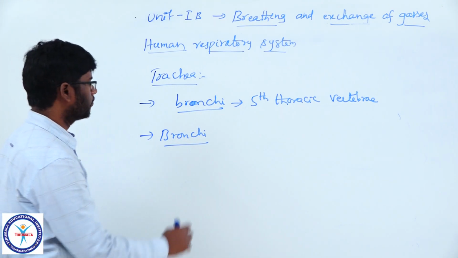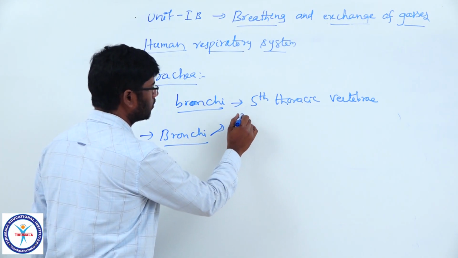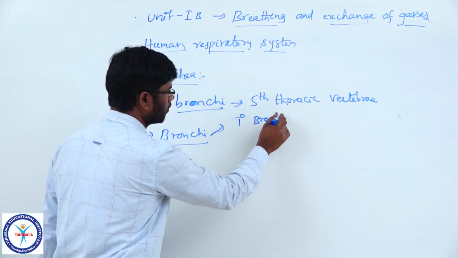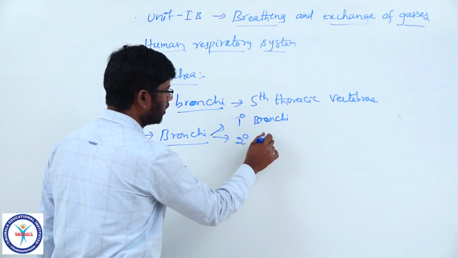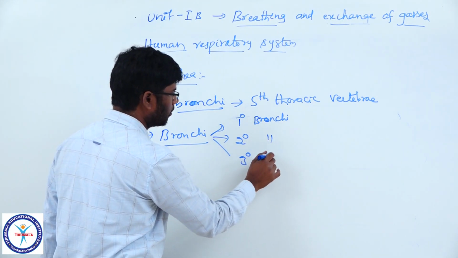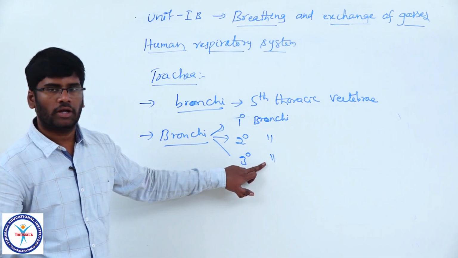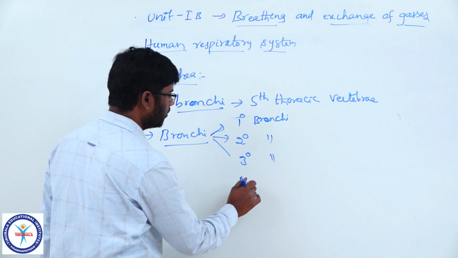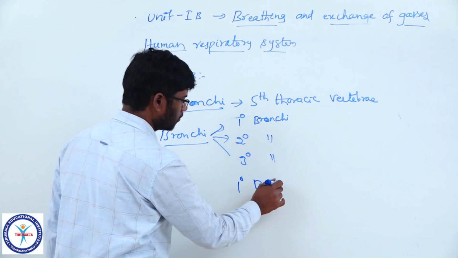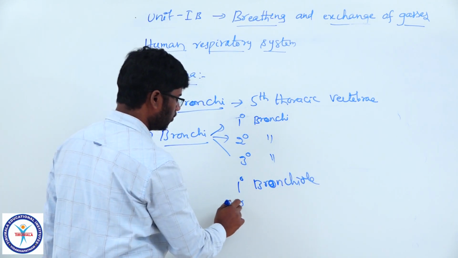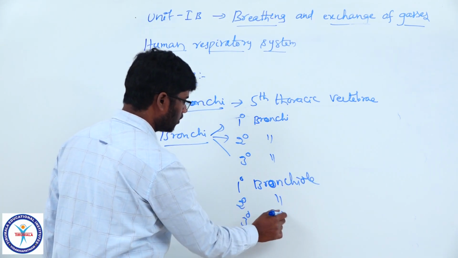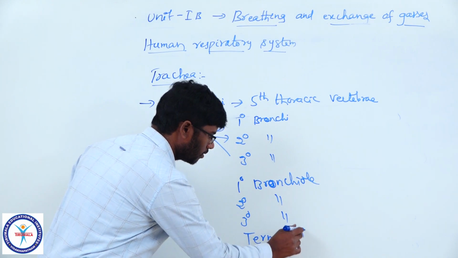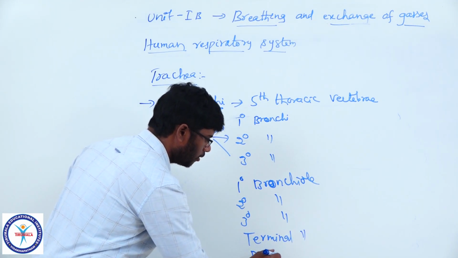Then the bronchi divide into primary bronchi, secondary bronchi and tertiary bronchi. Then the tertiary bronchi divide and redivide and form the primary bronchiole, secondary bronchiole, tertiary bronchiole, terminal bronchiole, and finally respiratory bronchiole.